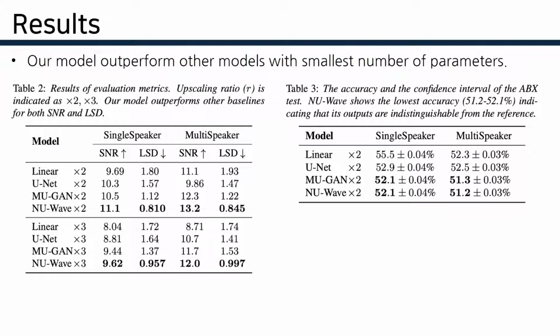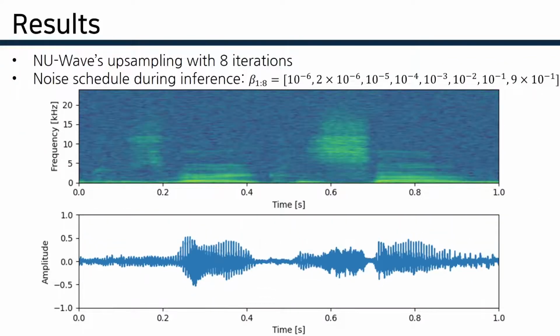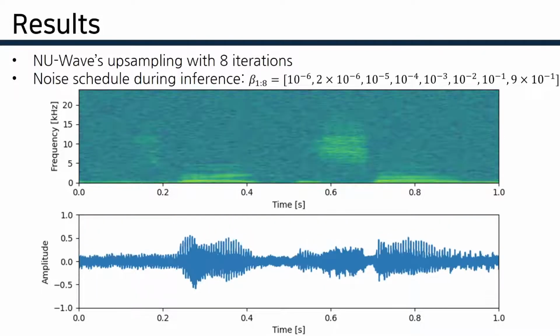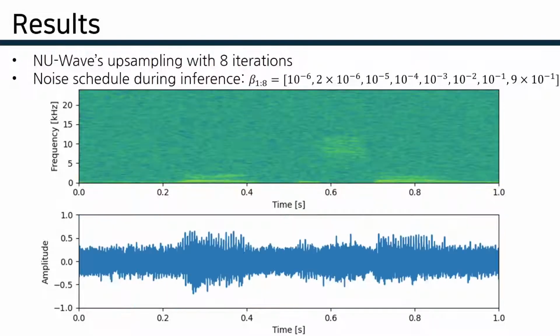During measurement, while SNR could not measure high-frequency elements enough, we mainly select models with LSD validation. With continuous noise level training, the NU-Wave model could upsample audio with 8 iterations. We found that the last step's beta should be large enough for better perceptual quality.